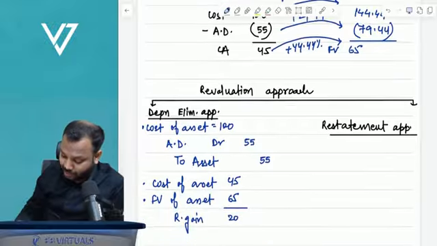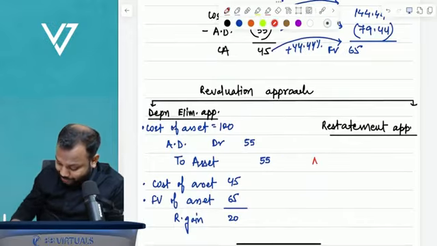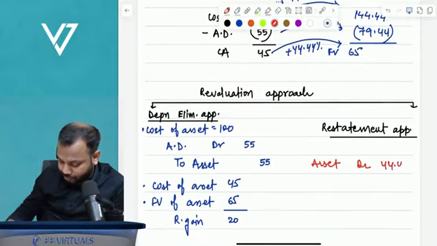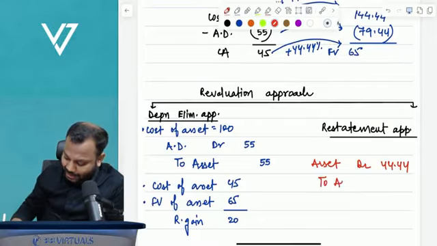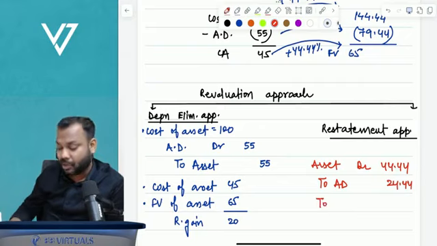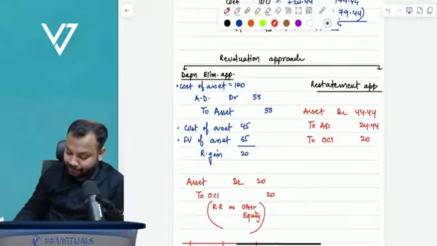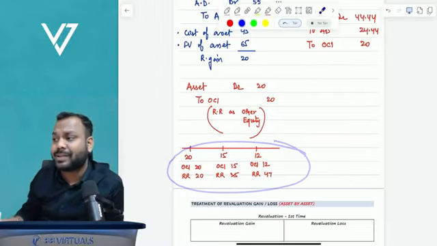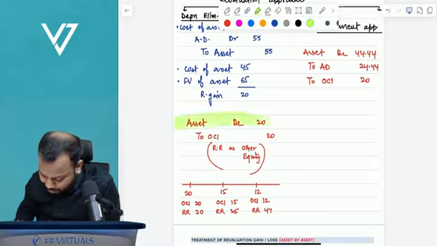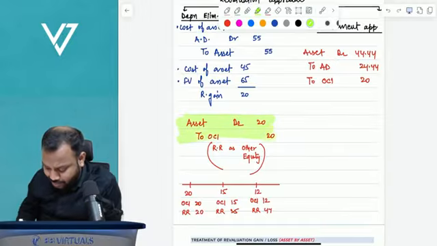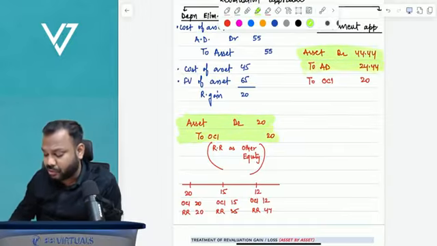So what is the journal entry? The standard says that your asset increased by how much? 44.44. Understand, your ACDEP increased by how much? 24.44. So the net impact is how much? 20. This will go to other comprehensive income. So understand, the impact on other comprehensive income and revaluation reserve remains the same. Just that the way of passing the journal entry changes under these two approaches.